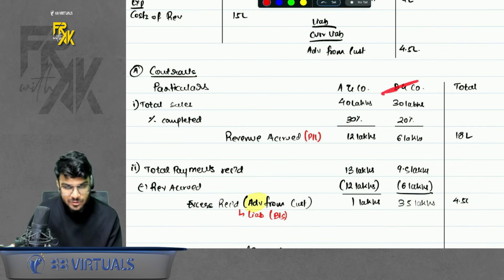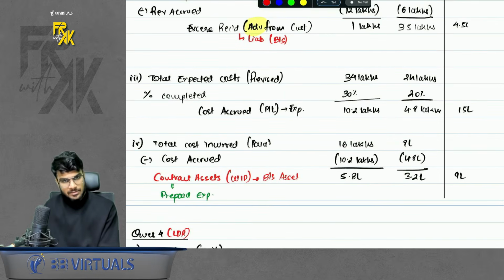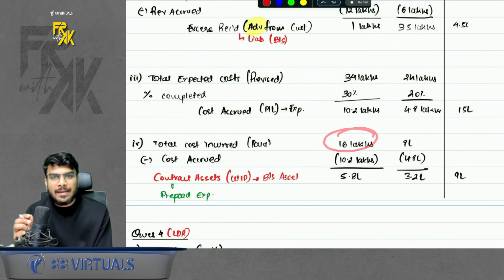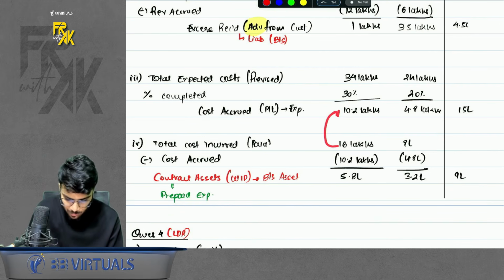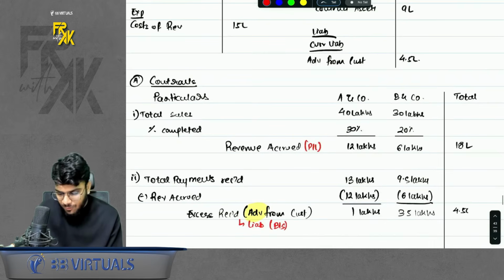Same for B company, data is also given. Then for cost also, same thing. Total cost expected was 34 lakhs. Completed was 30%. Total accrued is 10.2 lakhs. Okay. Now we paid 16 lakhs. Doesn't matter. How much cost is accrued? 10.2. So whatever excess you paid, it is like a contract asset for us. Same data is given for contract B also.